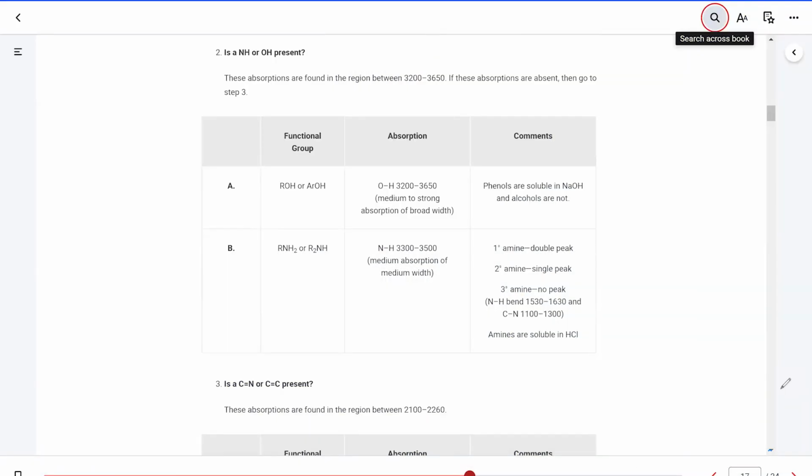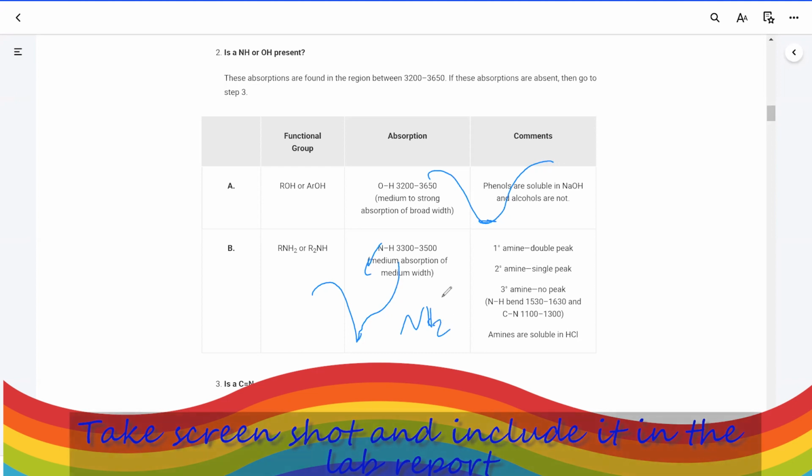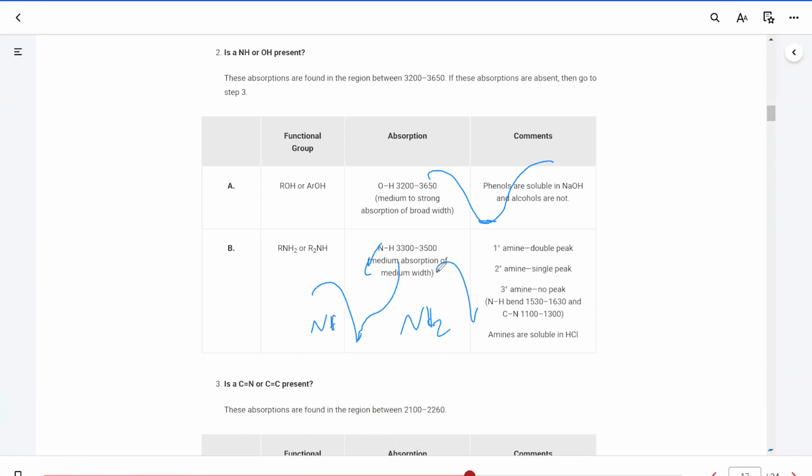The next question would be, is there any NH or OH? If there is NH or OH, for alcohols or for amines and amides, we have a broad peak around 3300. For alcohol, the peak is going to have a rounded tip. And for NH, it is going to be one spike. For NH2, it is going to be a double spike.